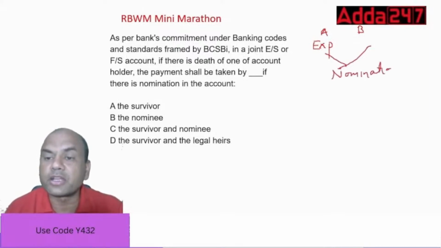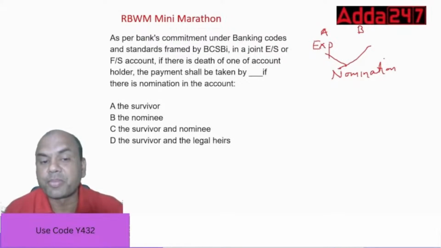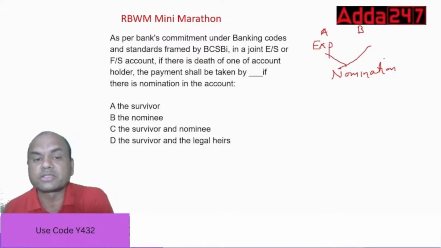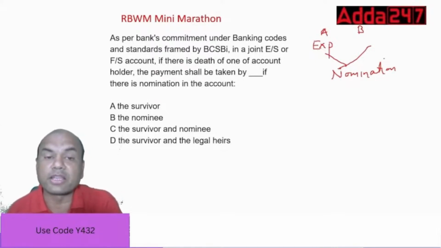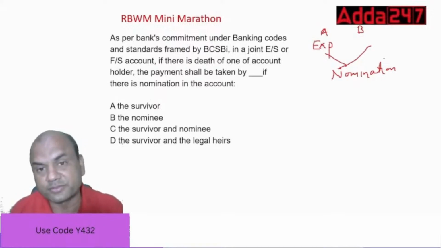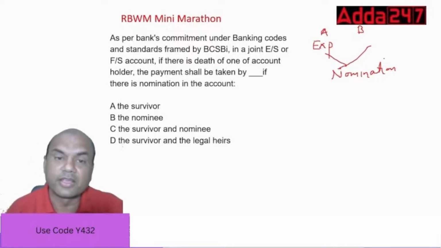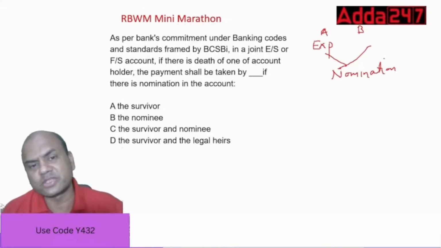Will the nominee get the funds, or will the survivor get the funds? Or is it joint between nominee and the survivor? Will both of them get the funds? Or survivor and the legal heirs? Who will get the funds? Isn't it twisted?